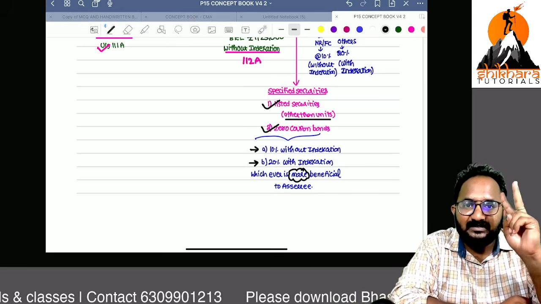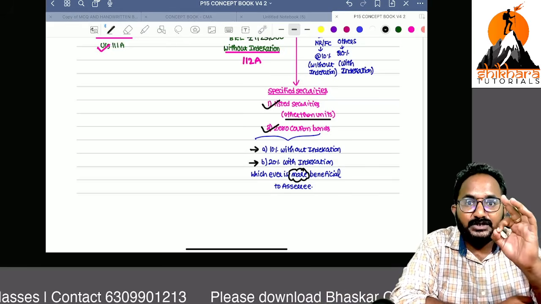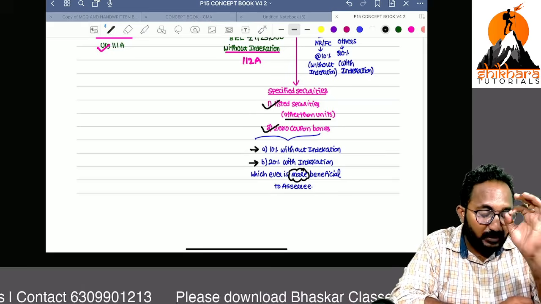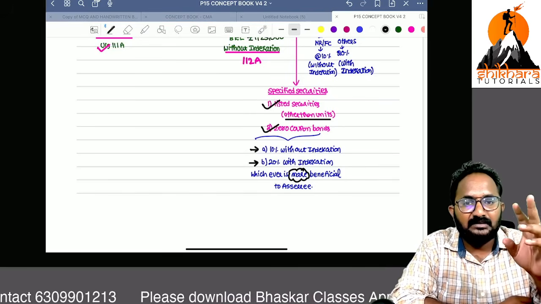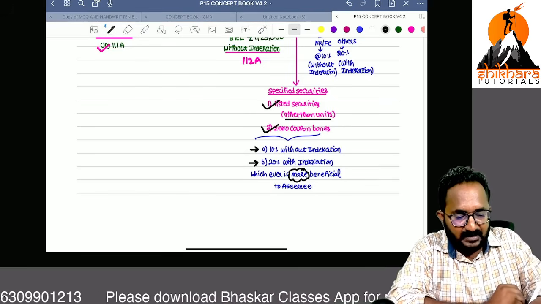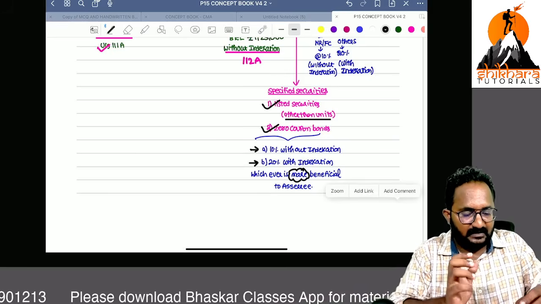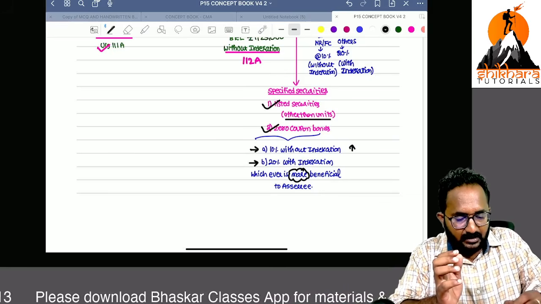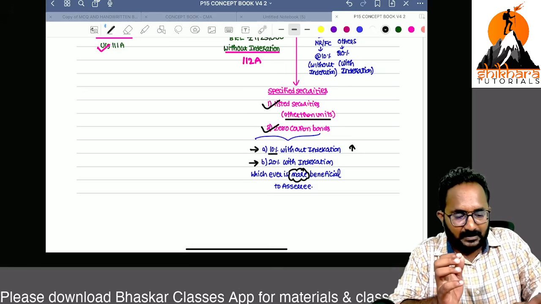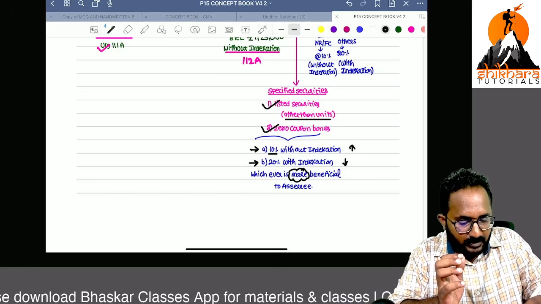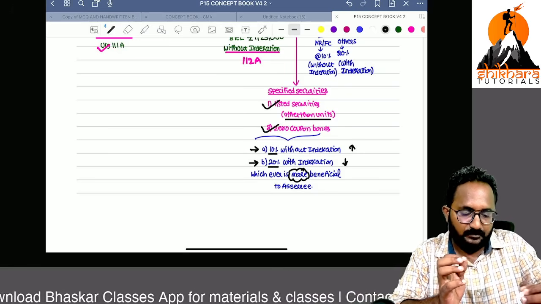Specified securities means these two: listed securities other than units, and zero coupon bonds. Without indexation means nothing but what? Without indexation, income will definitely be high, so that's why they are restricting the tax rate to 10%. With indexation, income will be low, that's why they are increasing the rate to 20%.